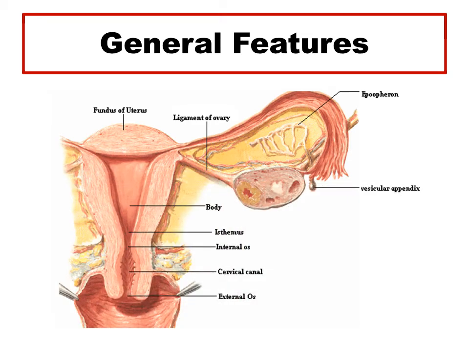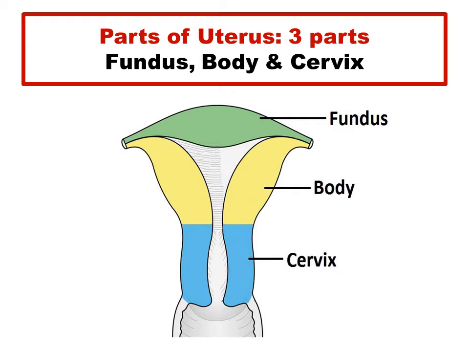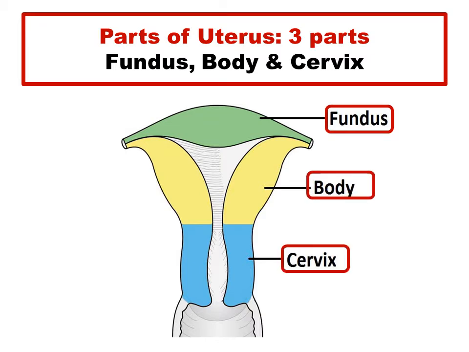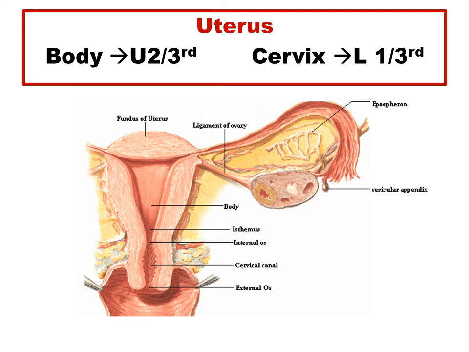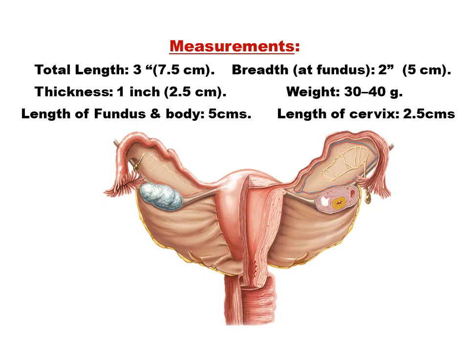Now, coming to the general features of the uterus, the different parts of the uterus. It has three parts: the fundus, the body and the cervix. The body forms the upper two-thirds of the uterus and the cervix forms the lower one-third of the uterus.